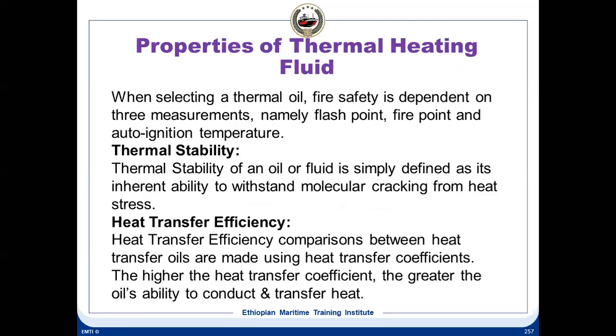Properties of thermal fluid: when we have to select a thermal oil, fire safety is dependent on three measurements: flash point, fire point, and auto ignition temperature.